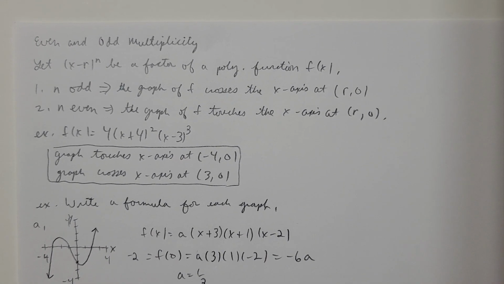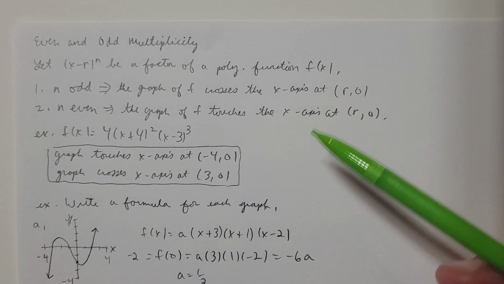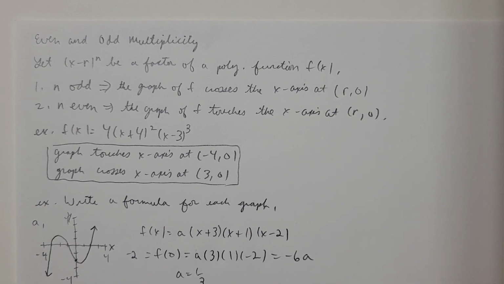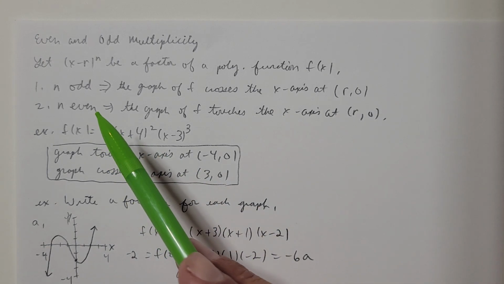The next thing is even and odd multiplicity. It says let x minus r be a factor of a polynomial function f of x. If n is an odd number, then the graph is going to cross the x-axis at r, 0. And if n is an even number, then the graph is going to touch the x-axis at r, 0. So think of just a really easy example. Think of y equals x squared. That parabola comes down, touches the x-axis, and pulls away. Well, that's because the degree is 2, and 2 is an even number.